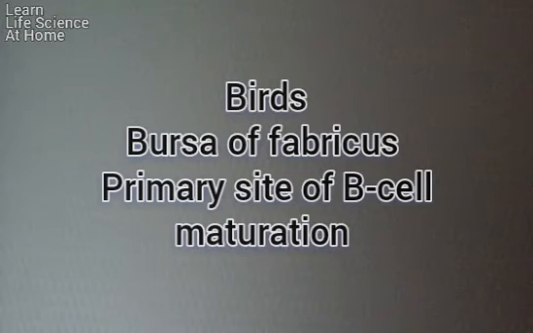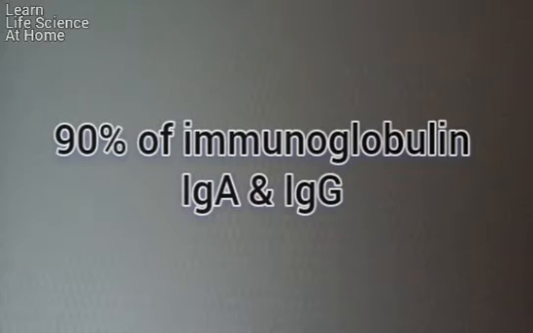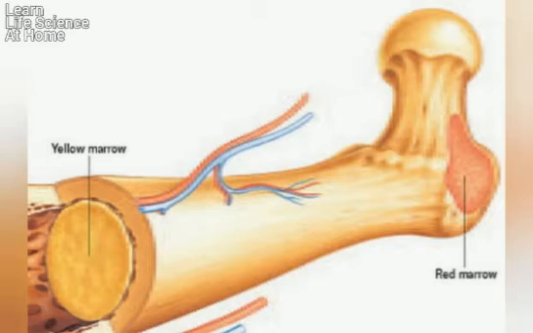In birds, the lymphoid organ called the bursa of Fabricius is the primary site of B cell maturation. Bone marrow B cells are the source of 90% of immunoglobulins, IgG and IgA. Bone marrow has two regions, red and yellow. Yellow bone marrow has the capacity to regain the red bone marrow when there is excessive blood loss.